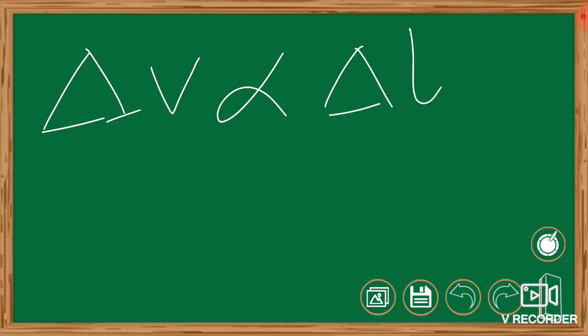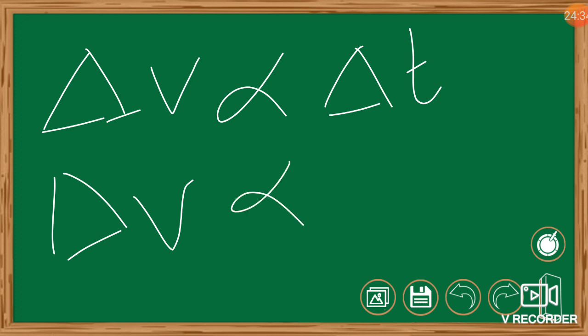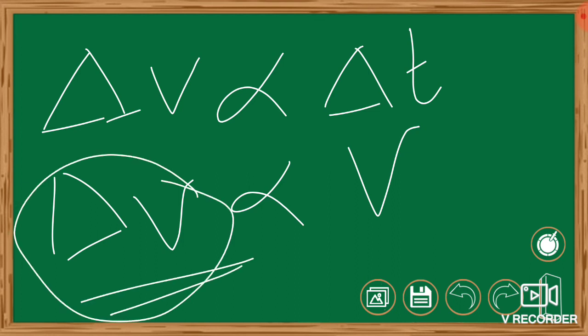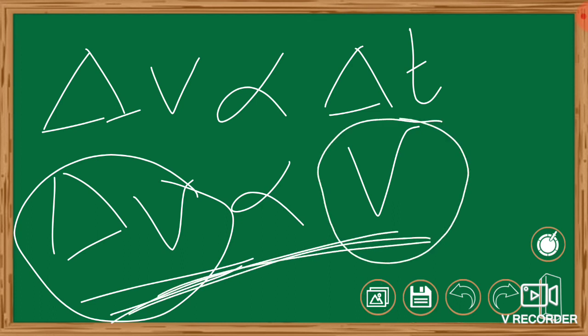Here also the volume depends on the amount of temperature we give, and the variation of volume depends on the size of the substance we taken. So here also delta V, the expansion of volume, completely depends on the size of volume we taken.